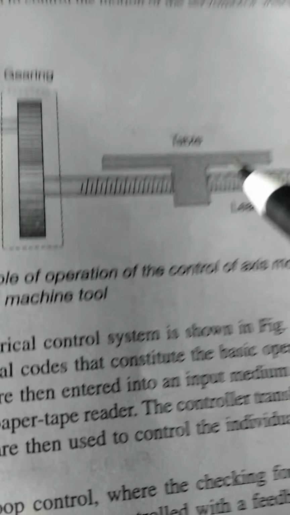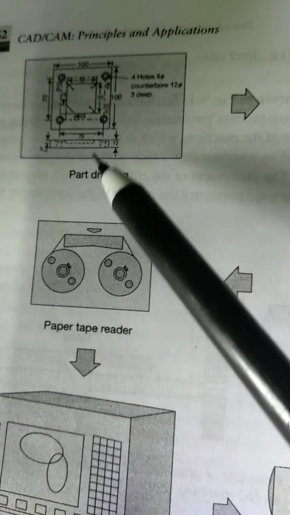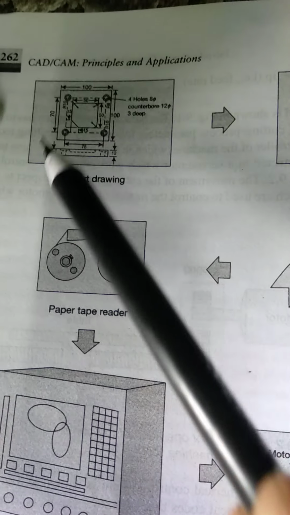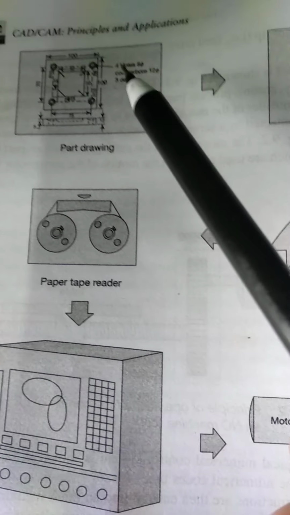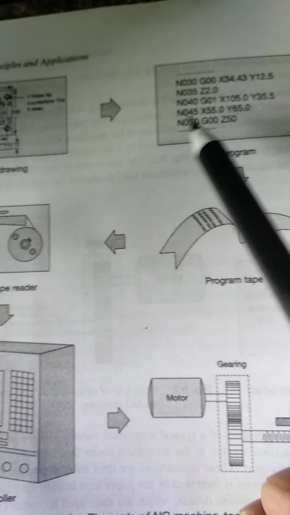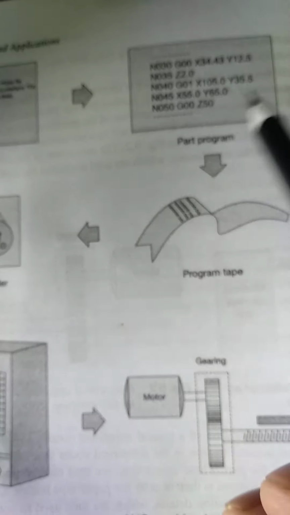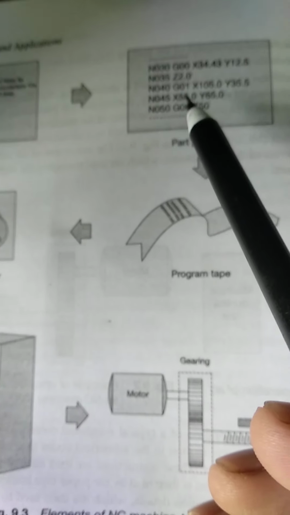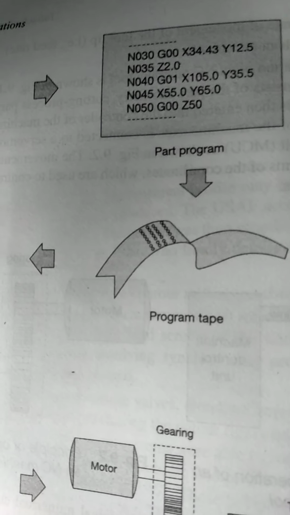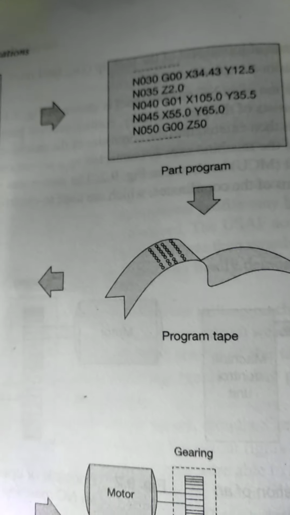So see over here, this part program is written over here, which we feed into the machine. This is the program which we write. This part program consists of the instructions, you can see these numerical codes.